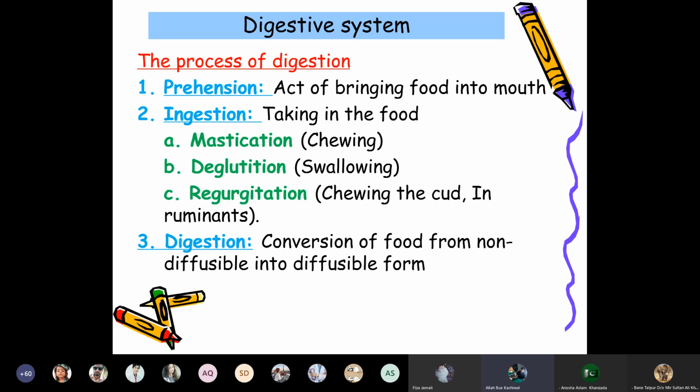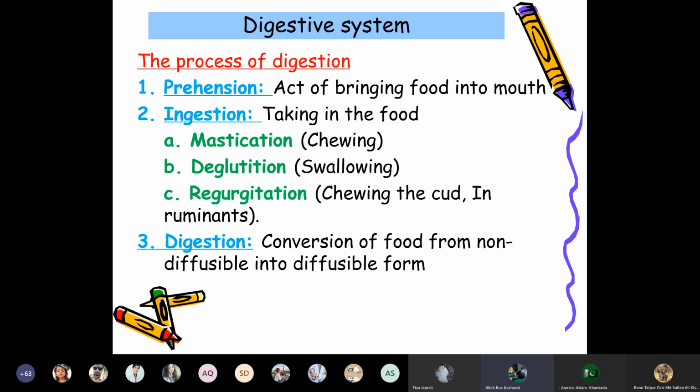The second step is ingestion. Whenever the food is taken into the mouth, they chew it. That is known as mastication. After mastication, after chewing, they swallow the food. That is known as deglutition. After swallowing, the ruminants only chew the cud.